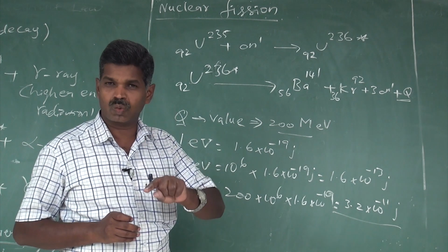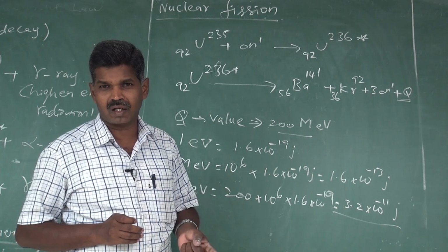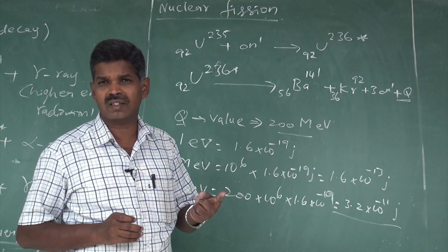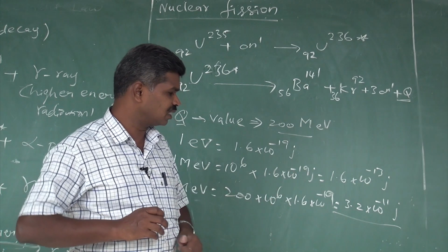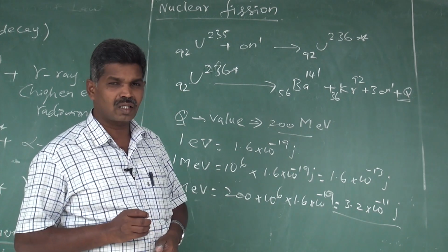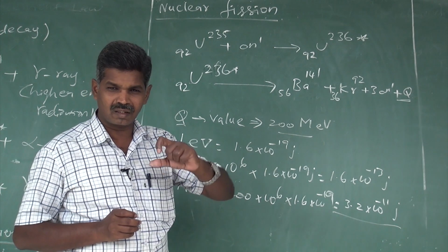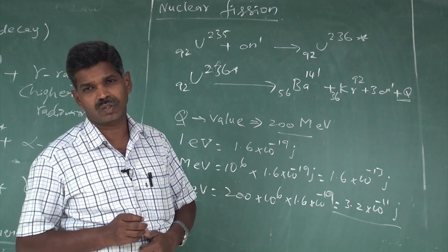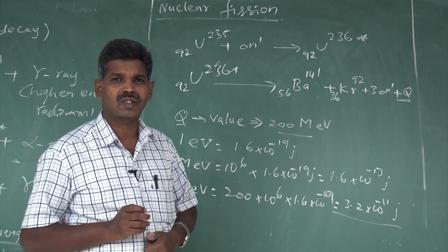Uranium 235 absorbs one neutron and produces barium and krypton, releasing 3 neutrons and a certain amount of energy, which is 3.2 into 10 to the power minus 11 joule for the fission of uranium 235. This is one fission process.